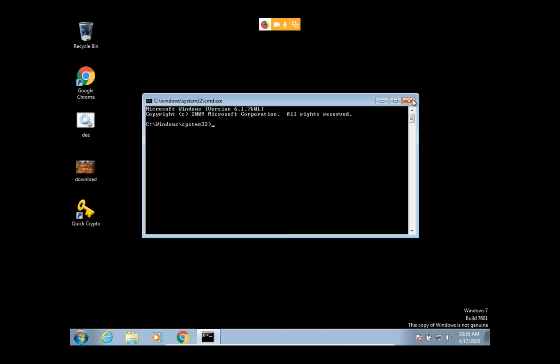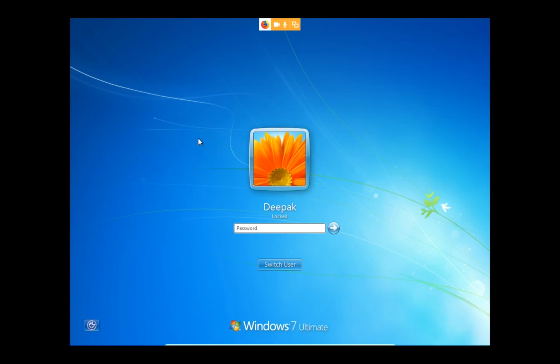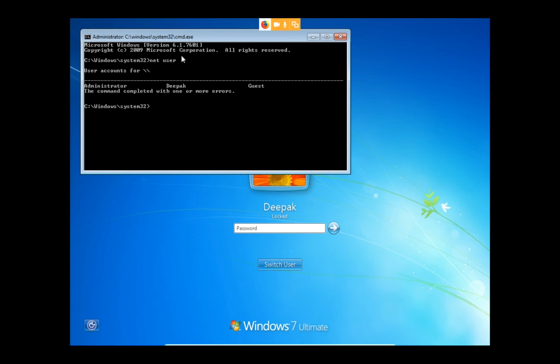So what is the profit? After this, I have locked my windows. I have locked my windows, and after that I am hitting the shift key 5 times, 1 2 3 4 5. Yeah, here you can open your CMD, and if you want to check the users, then type the net user command, and after hitting enter, you can find the names of users, which are administrator, Deepak, guest, etc.